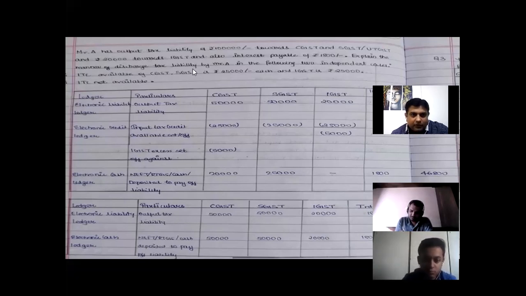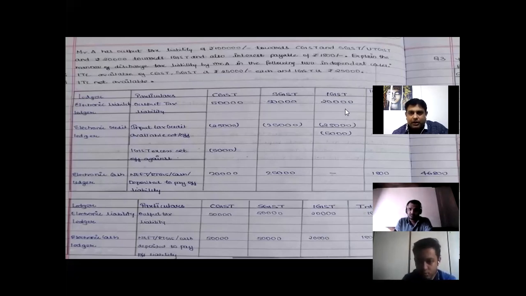Explain the manner of discharge of these liabilities of Mr. A in the following two independent cases. First, if there is ITC available of CGST, SGST 25,000 and IGST 25,000, what will be your answer? And if ITC is not available.